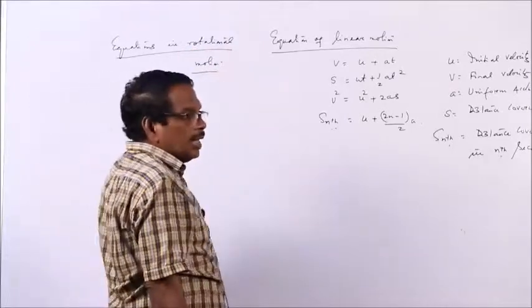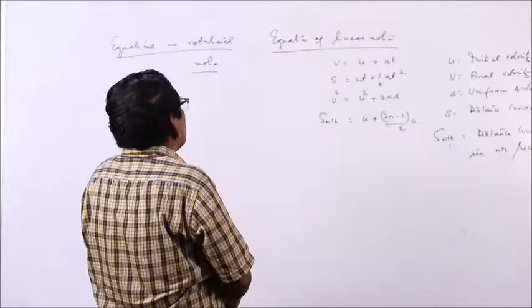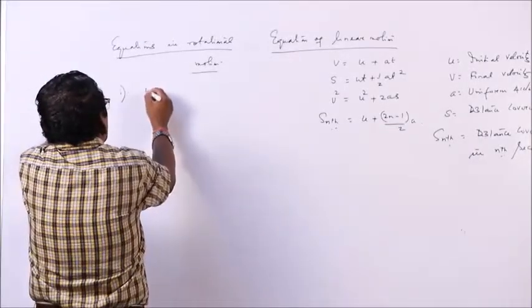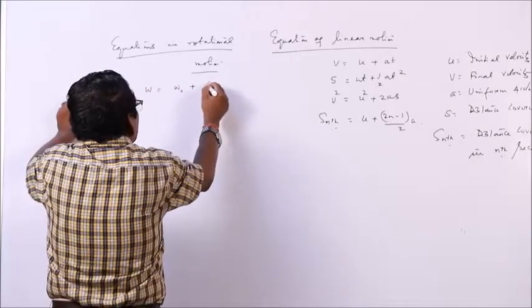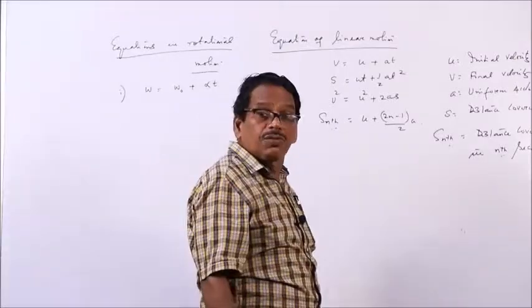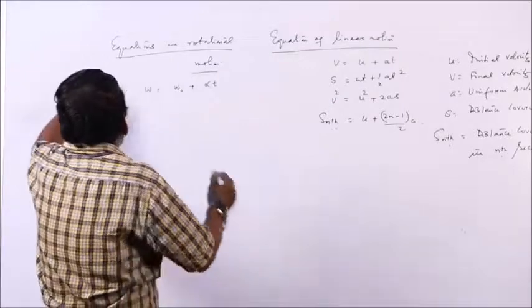Similar equations will be there. What are the equations? The first equation will be omega is equal to omega 0 plus alpha t.